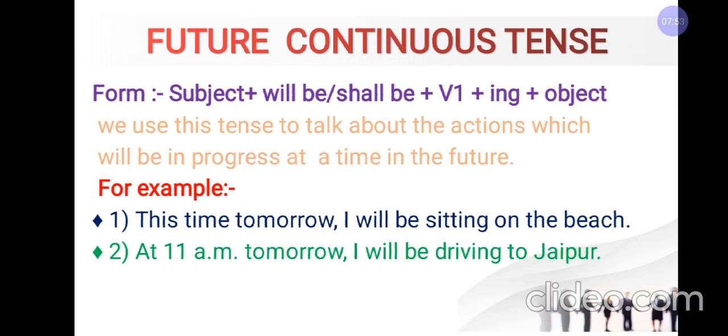At 11 a.m. tomorrow, I will be driving to Jaipur. Again, tomorrow is showing future, that what I am going to do in the near future or coming time. I will be driving, that means the continuous process, it is to drive. That means by tomorrow I will be driving to Jaipur.